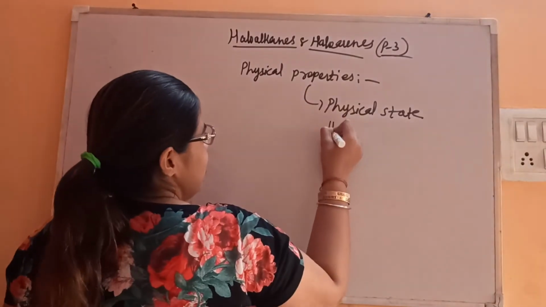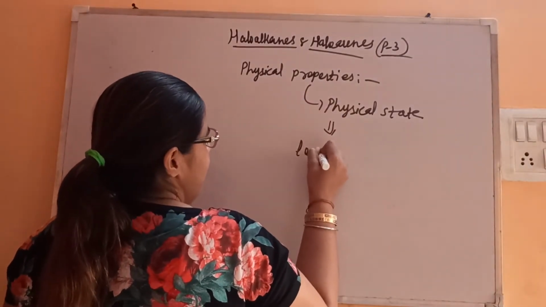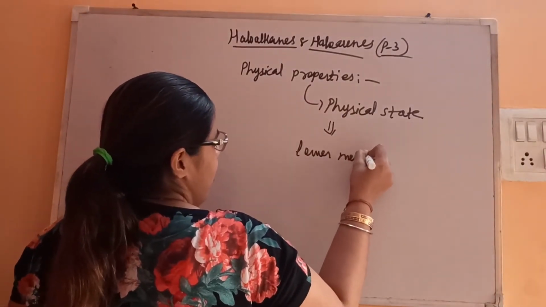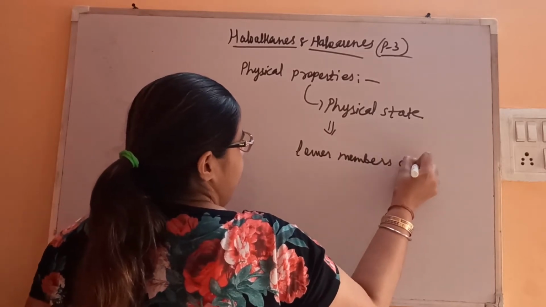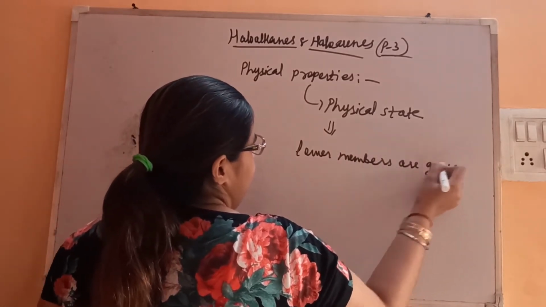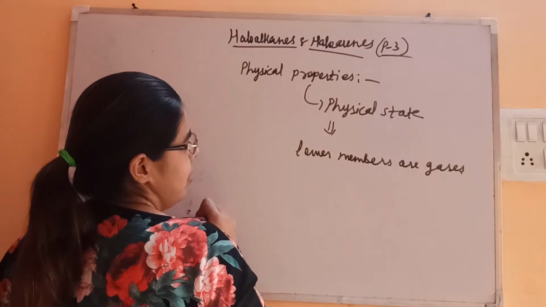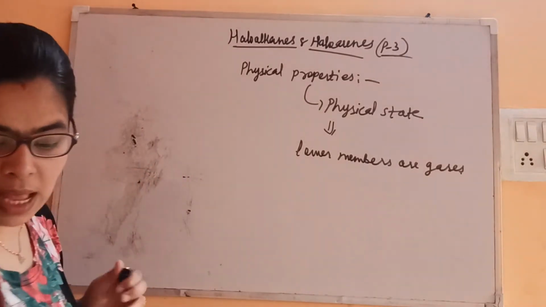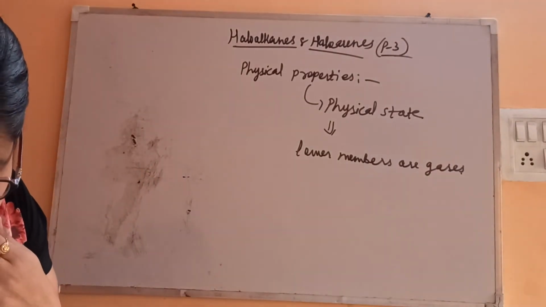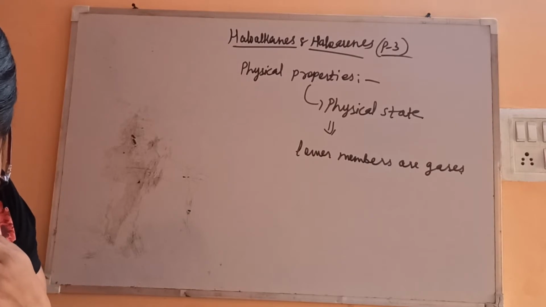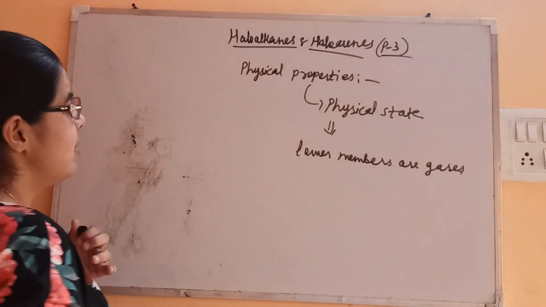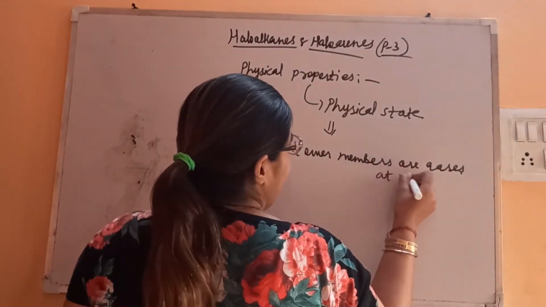Its lower members are gases at room temperature.